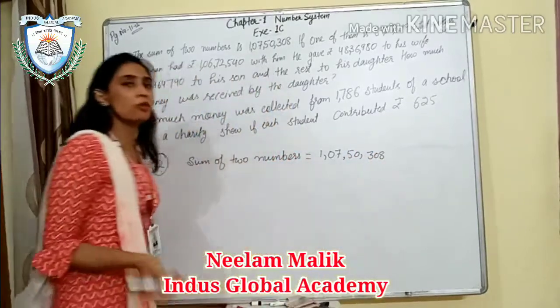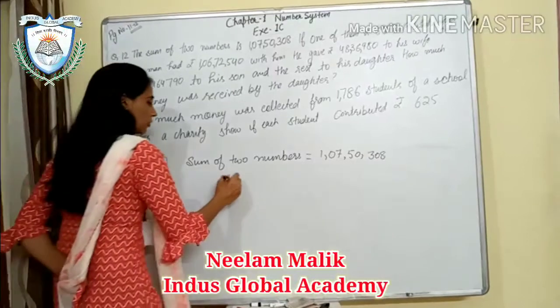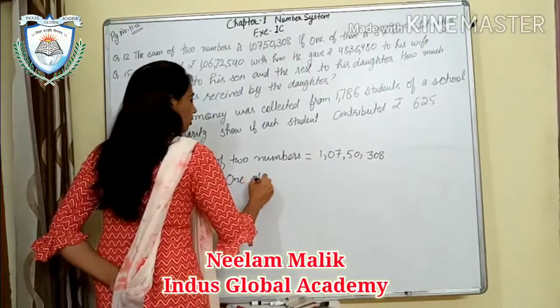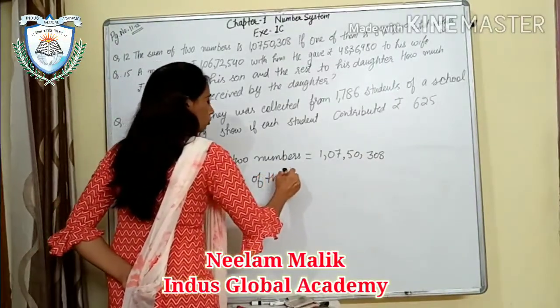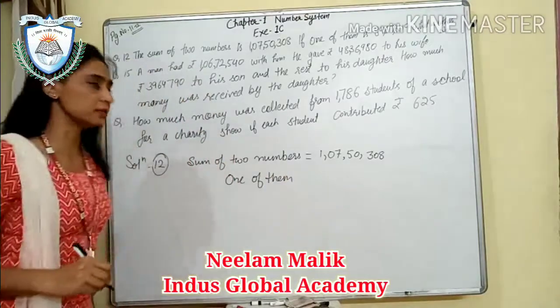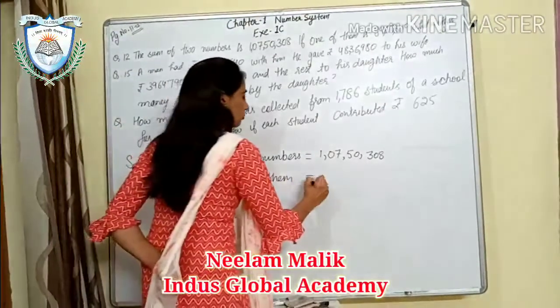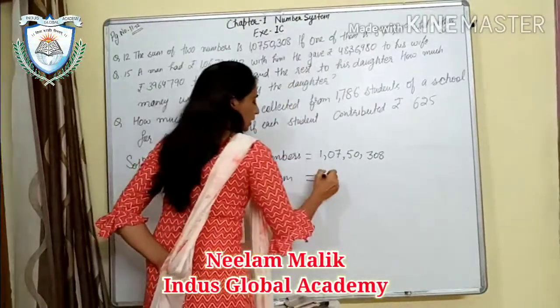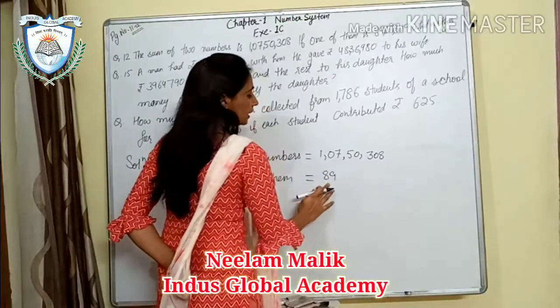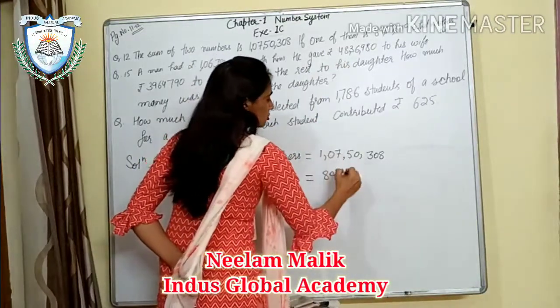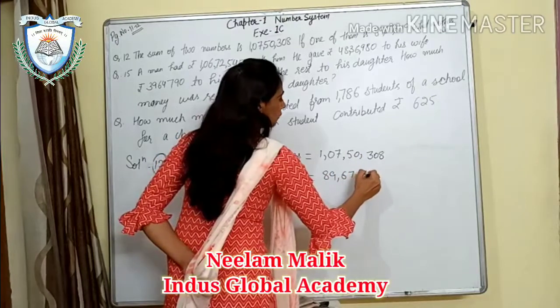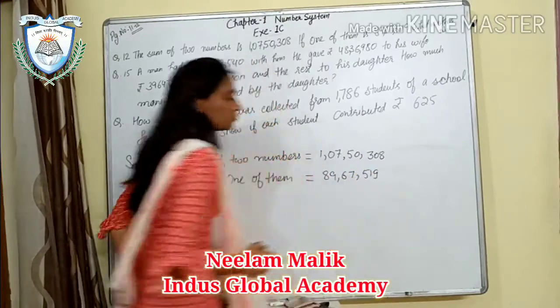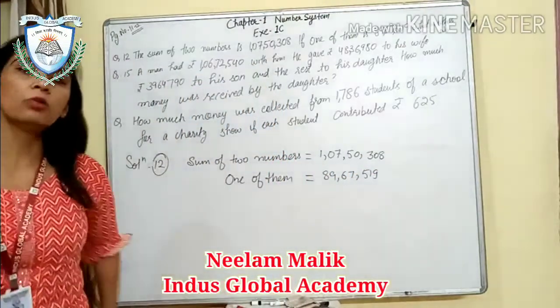Okay. So one of them, or you can say one number, is 89 lakh 67,519. So we have to find the other number.